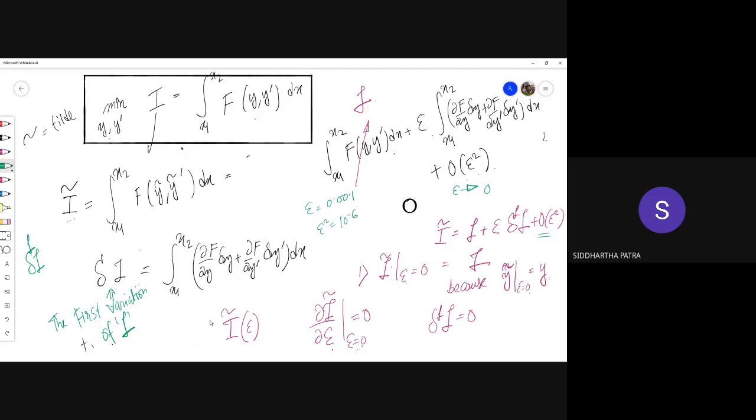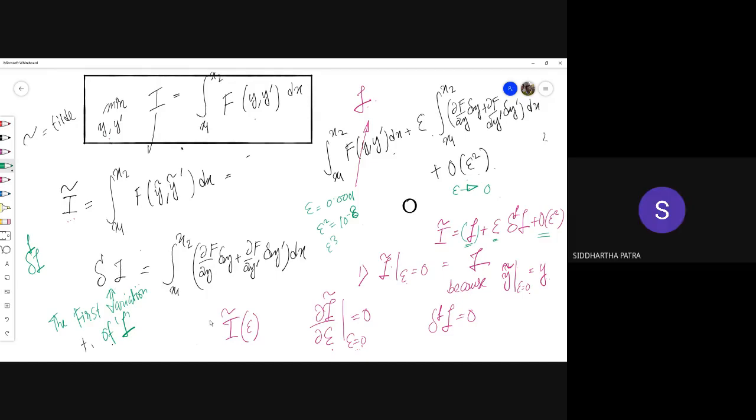If it is 10 to the power minus 4, it would be 10 to the power minus 8, and so on. Epsilon cube would be even smaller. So when epsilon tends to 0, the most significant term after I would be the linear term in epsilon. Is that part clear? If epsilon is really small, the quantity with the highest absolute value after this quantity I would be the linear term.